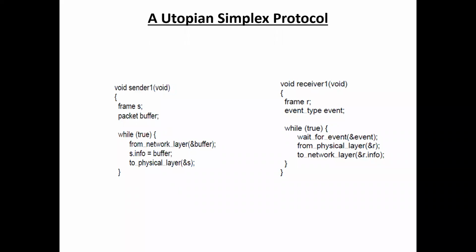Also, the receiver speed and the sender speed are the same. So in the simplex protocol, we transmit the data from sender to receiver only, in one direction, there are no errors in the data, and the sender speed and receiver speed are the same. That means in the simplex protocol, we don't need any error control mechanisms and we don't need any flow control mechanisms. This one is the utopian simplex protocol.